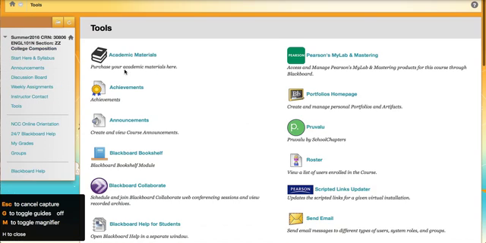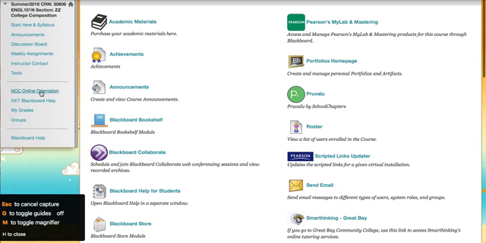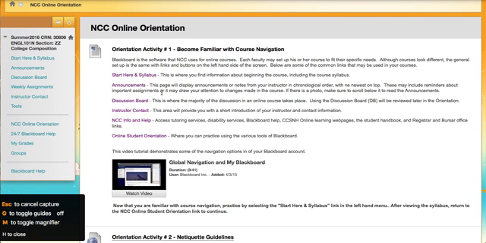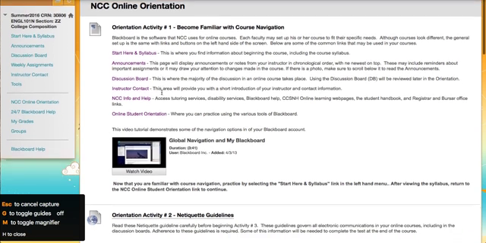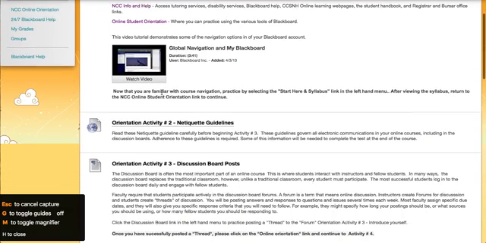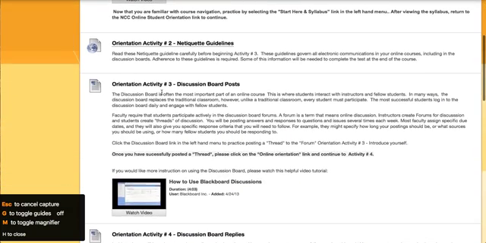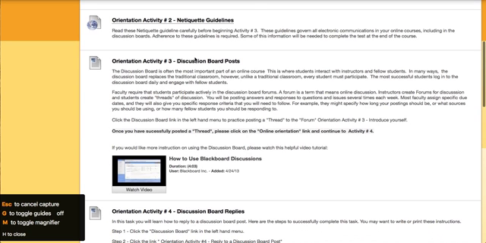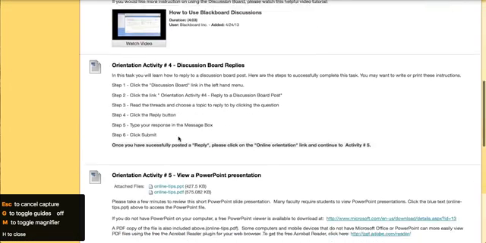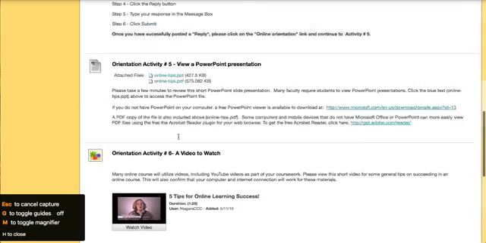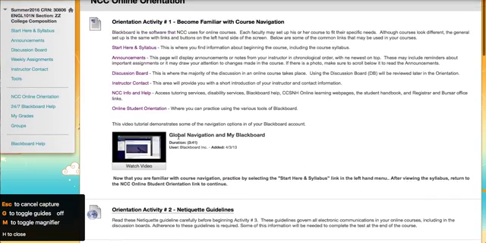Tools, these are additional tools that the school has provided for you. The NCC online orientation, the few assignments that I am requiring you to complete are in our weekly folder. But if you are new to online learning, you may want to go through these activities on your own for further reading, like the discussion board. I'm not requiring you to create activity 3 and 4 separately. You're just doing an introduction. But if you've never used the discussion board, then you may want to watch this video that will walk you through all those steps.